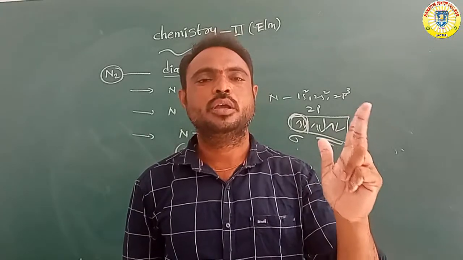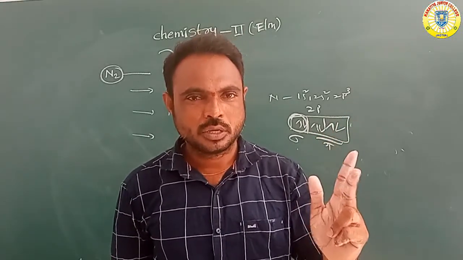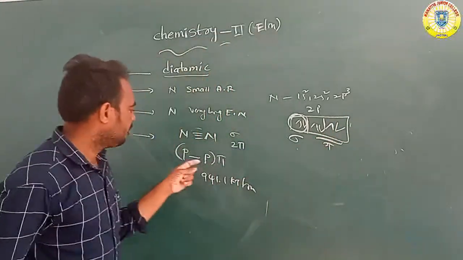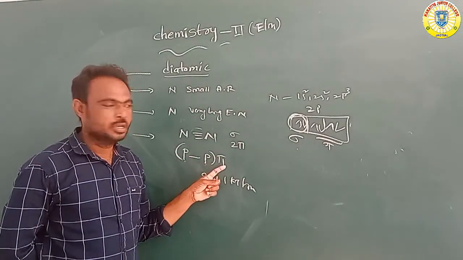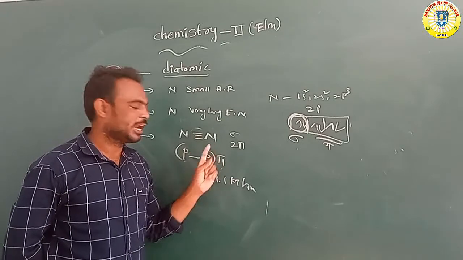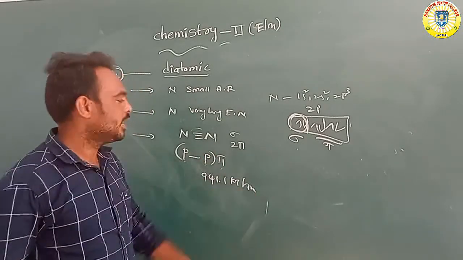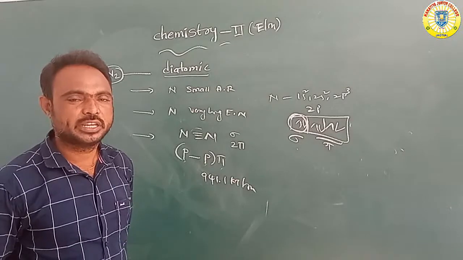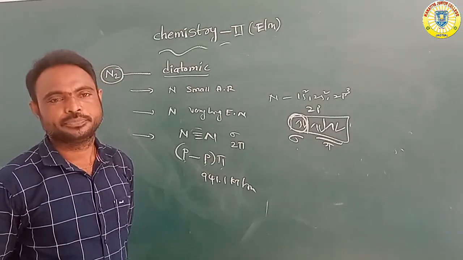In this triple bond, there is one sigma and two pi bonds, and the pi bonds are pp pi bonds. At the same time, the bond energy between nitrogen and nitrogen is very high, 941.1 kilojoules per mole.